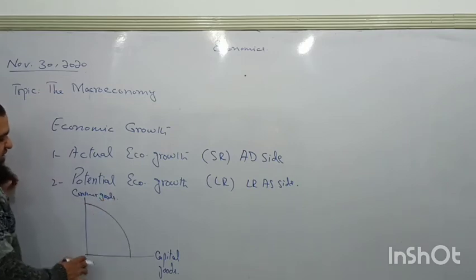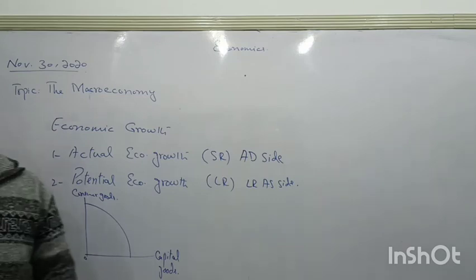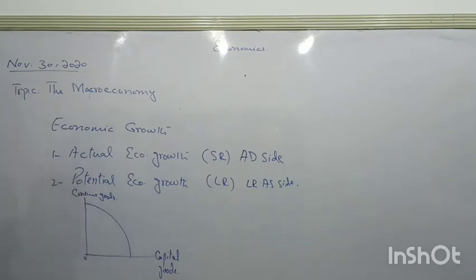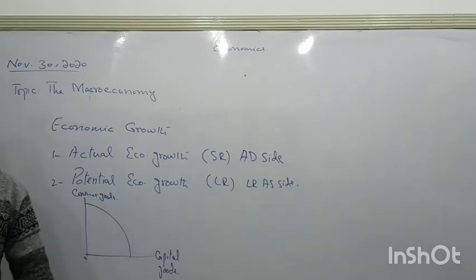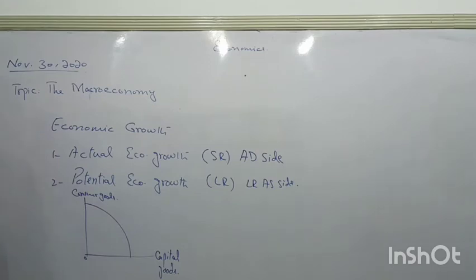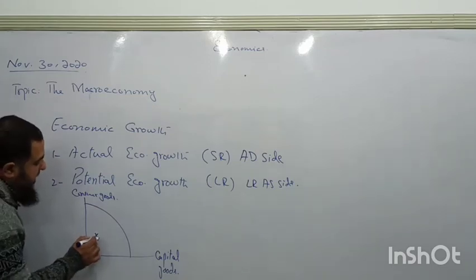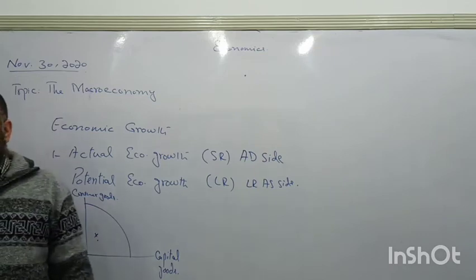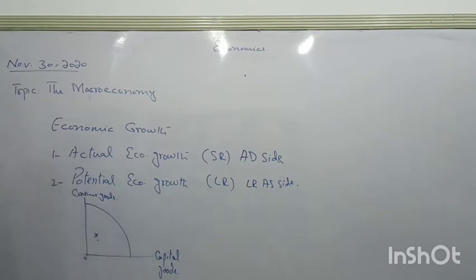This is our traditional shape of the production possibility curve, which is bowed outward, and it shows that the opportunity cost of the two goods increases when we move from one side to another, because resources are limited and have alternate uses. Now if the economy is operating at point X below the PPC, it is not fully utilizing all its resources.